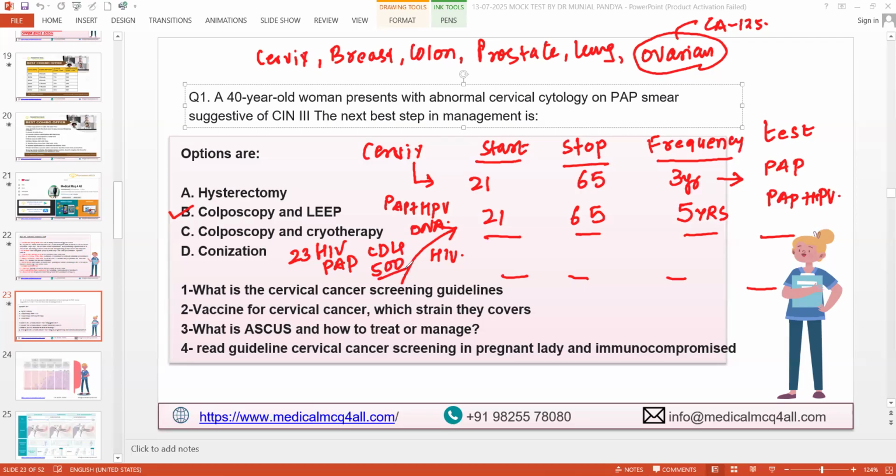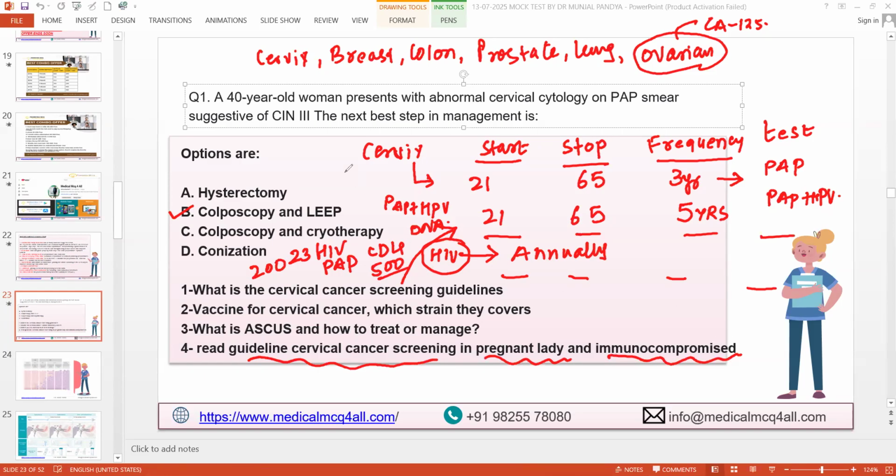The same as a normal person, because if the CD4 count is above 500, then the person has a good immune system. If I say your CD4 count is 200, then every year, these tests are needed. So usually in immunocompromised patients, especially HIV patients, they are at high risk of developing cervical cancer. So you're supposed to do it annually. This is special. Read the guideline of cervical cancer screening in pregnant ladies and immunocompromised patients.